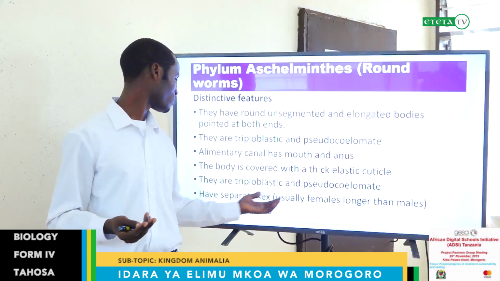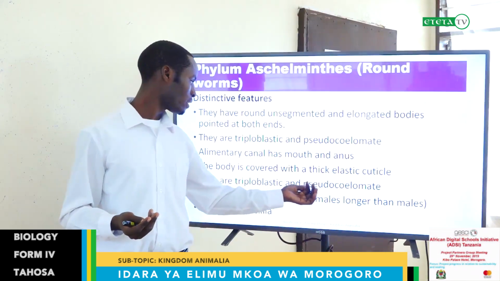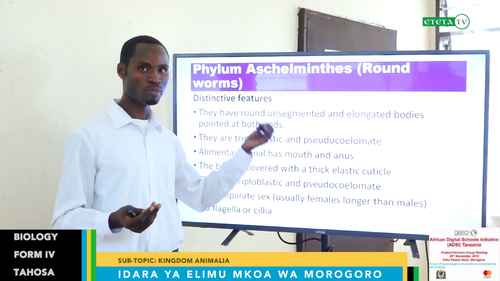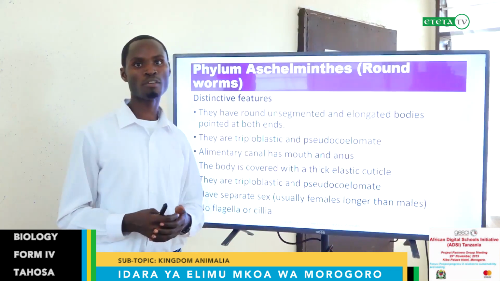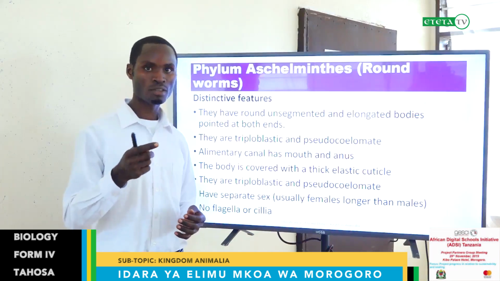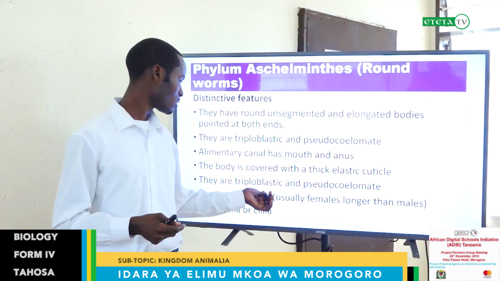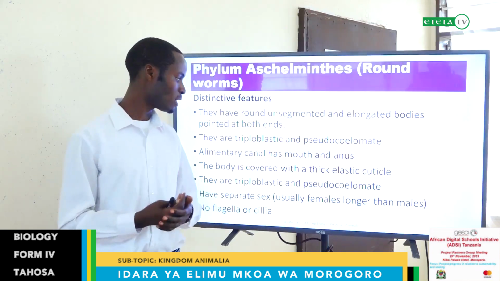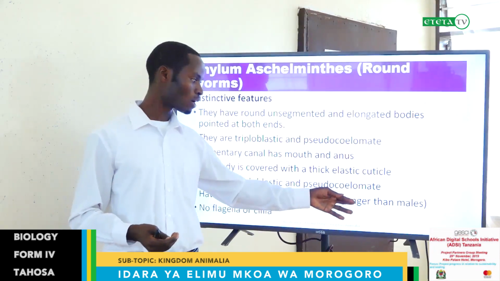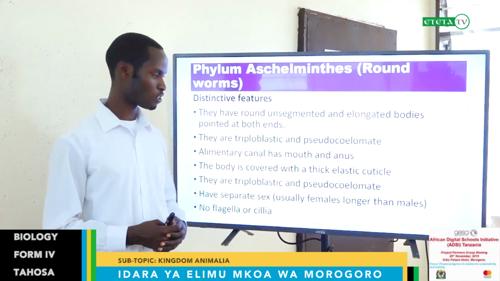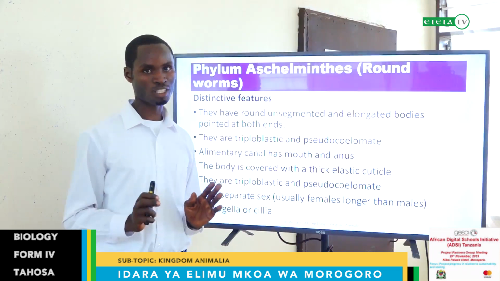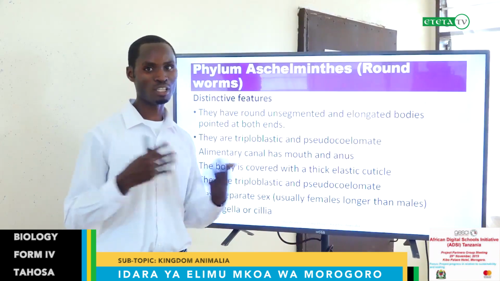They are triploblastic again, and they have separate sexes. That means the previous one was hermaphrodite, all sexes in the same organism, but for this, you have separate sexes. Usually you have males and females, and the females look longer than the males, which are shorter. No flagella or cilia for their locomotion. They are round, and they still move in the body.